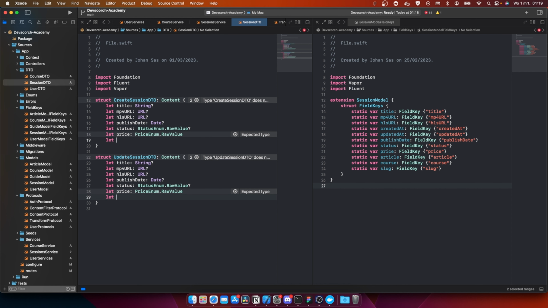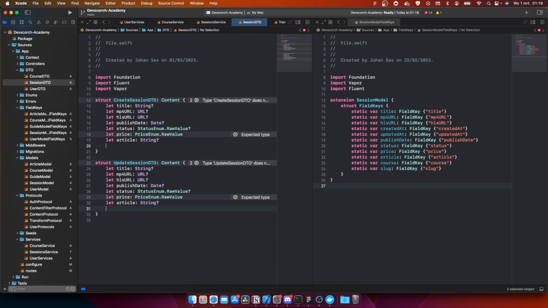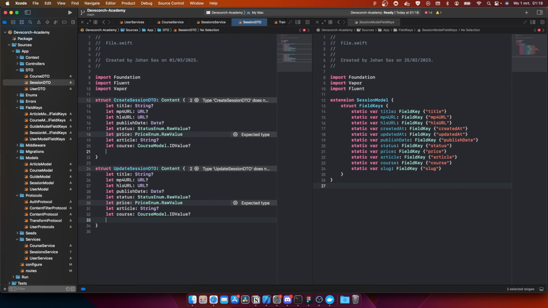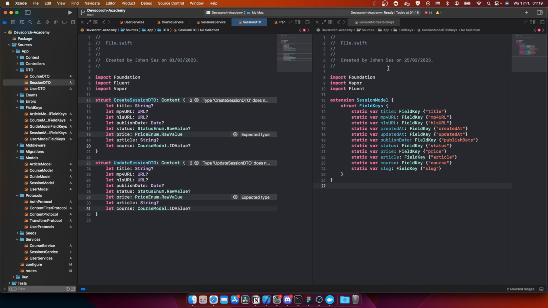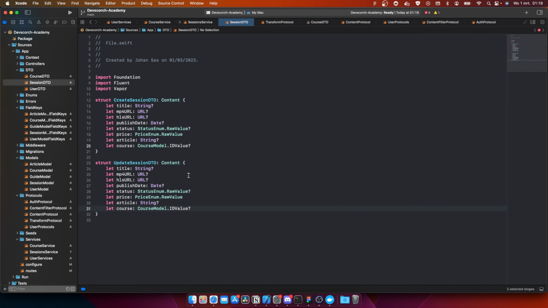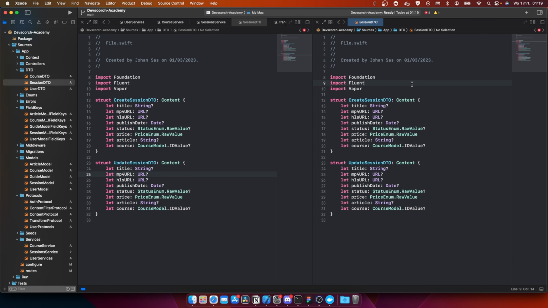Then we have let article is going to be a string. Let course is going to be course model dot id value. Then we have slug. Okay, so we don't need to do the slug. We're actually gonna generate it automatically, right? So we can close this one down. Then, you know what, we could actually keep it open.